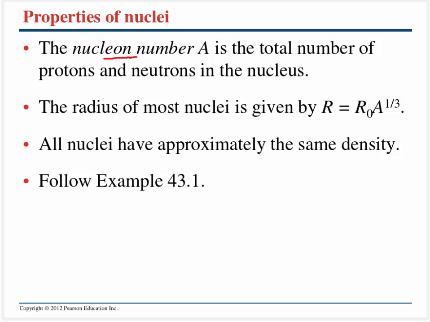The book defines the nucleon number. Again, I said that's also the atomic mass number, simply with the symbol A, and that's just the sum of the protons and neutrons in the nucleus. And of course the protons are what dictate what element we're looking at.